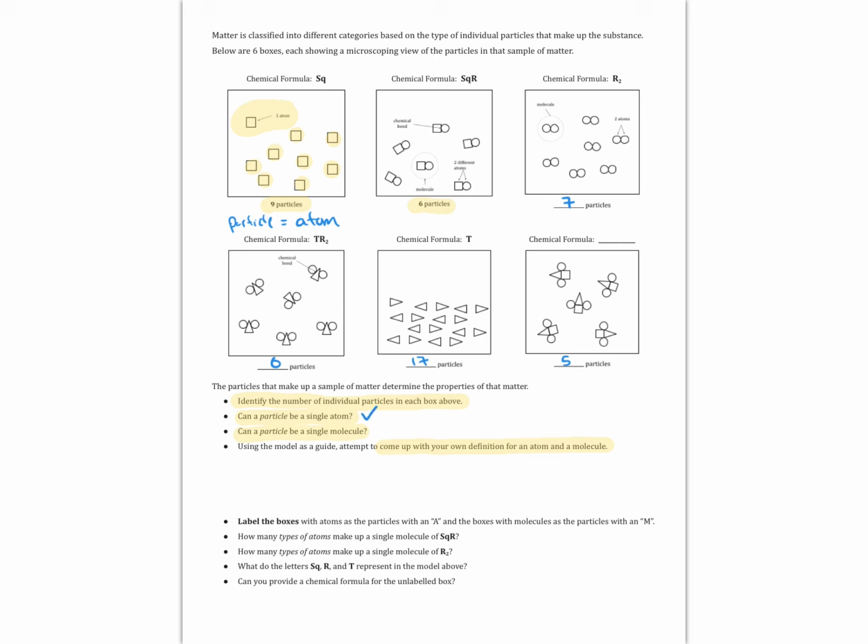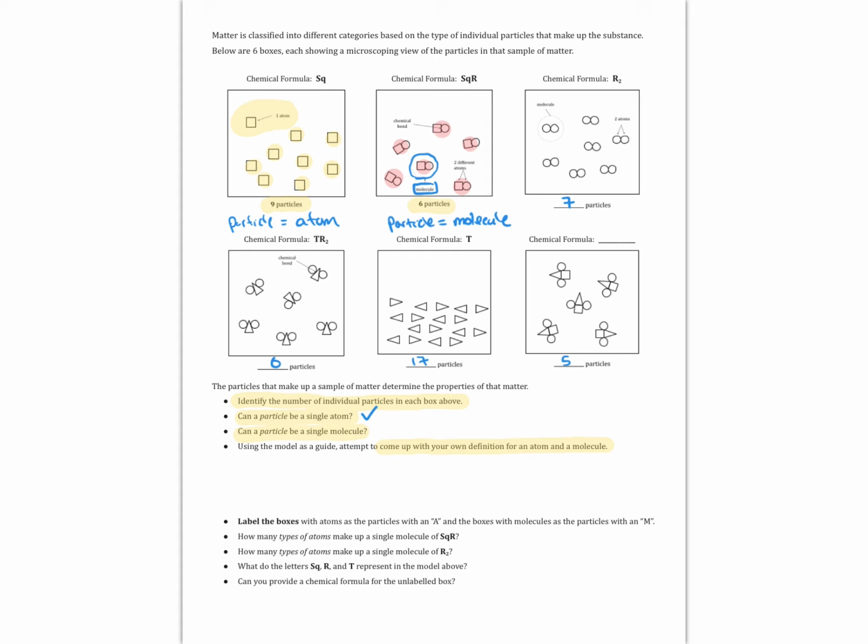But in the next box, I see that there are 6 particles. And there are 6 things clustered in there that both have a square and a circle in them. And we can see that circled there, it's saying in the model that a square with a circle together is a molecule. And so yes, particles in this substance are molecules. So we can see sometimes the particles are atoms and sometimes the particles are molecules.